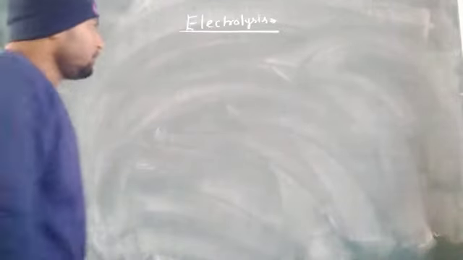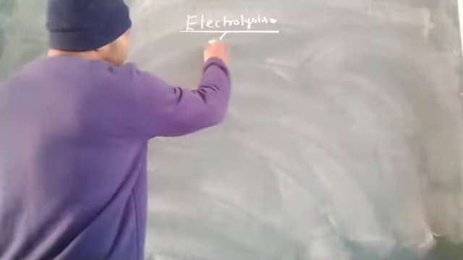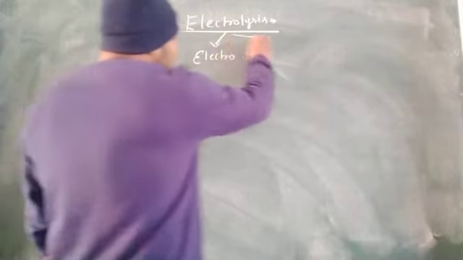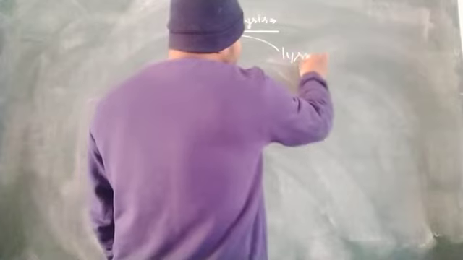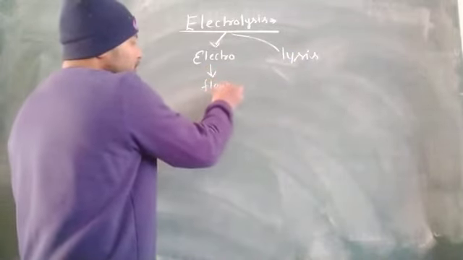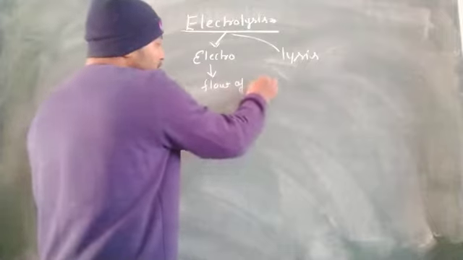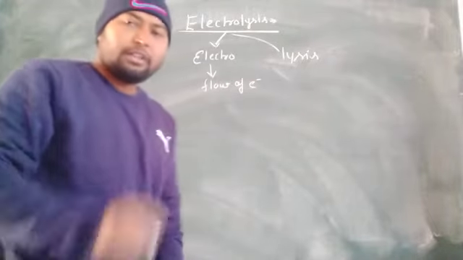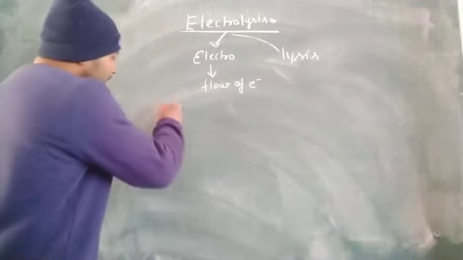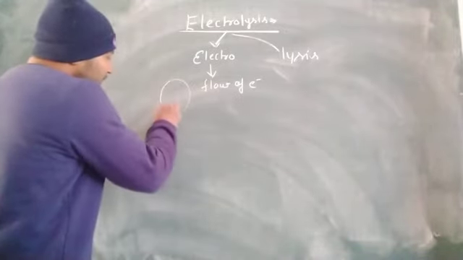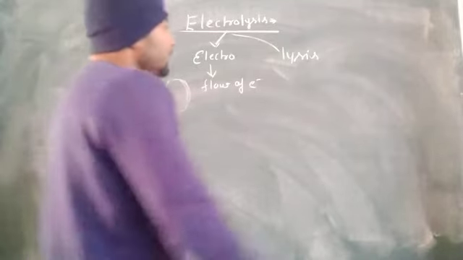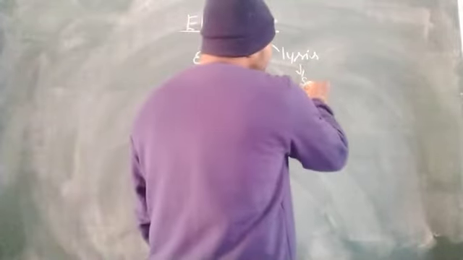So students, we are learning about electrolysis. Electrolysis is made up of two words, electro and second lysis. Electro means flow of electron, and how do electrons flow? Electrons always flow in a complete path, circular but complete path. Electrons always travel in a complete path, on the circle. Lysis means separation.